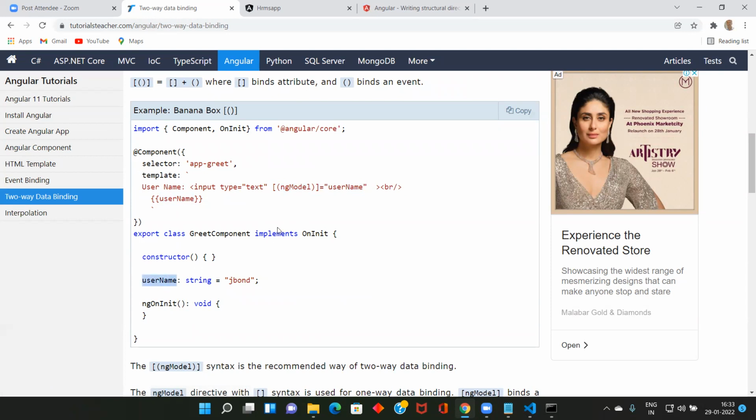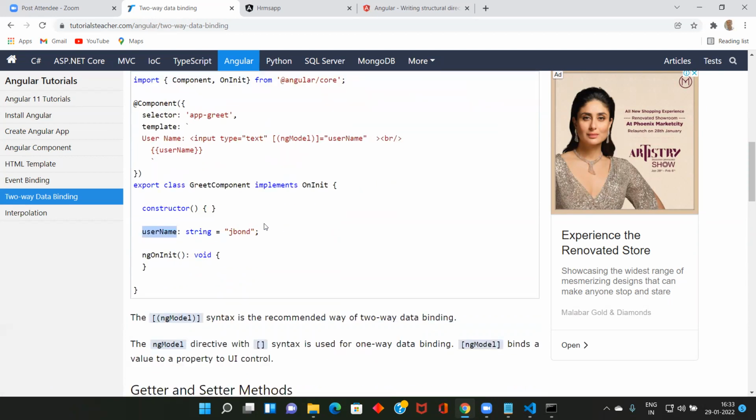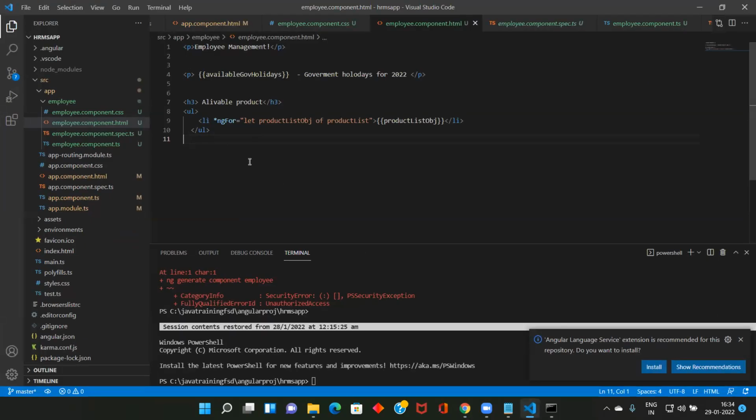Say, for example, to explain this, let me copy this with Control C. I already have a class Employee, so let me paste it with Control V. Not username, but employee name. Here, instead of username, let me make it employee name.